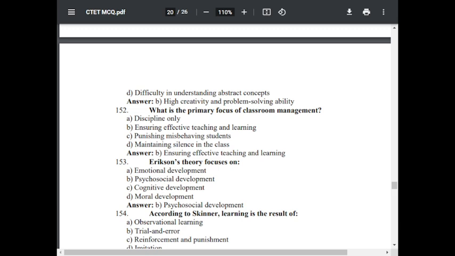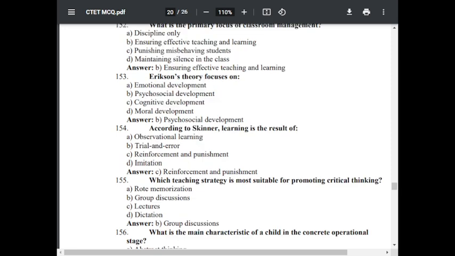Question number 153. Erikson's theory focuses on option A, emotional development. Option B, psychosocial development. Option C, cognitive development. Option D, moral development. The correct answer is psychosocial development. Option B is correct.